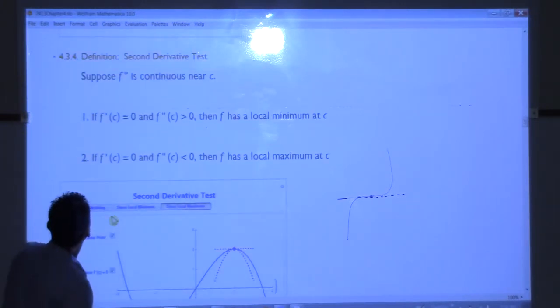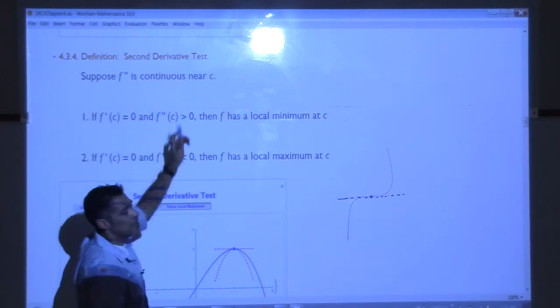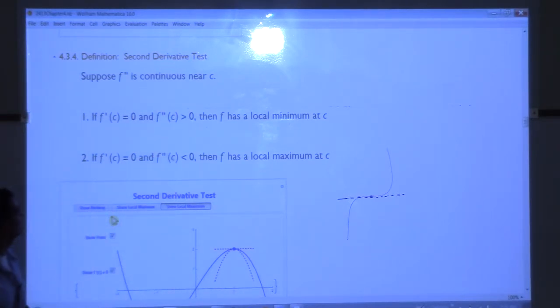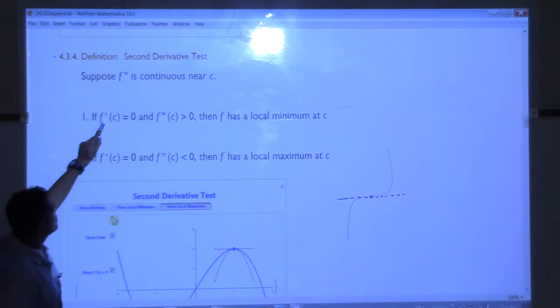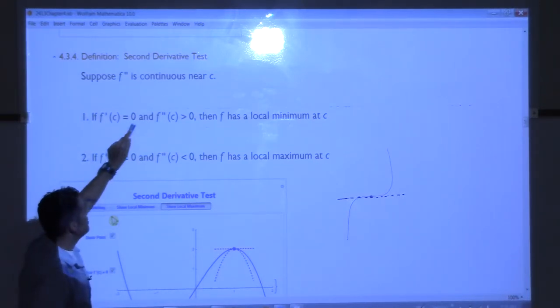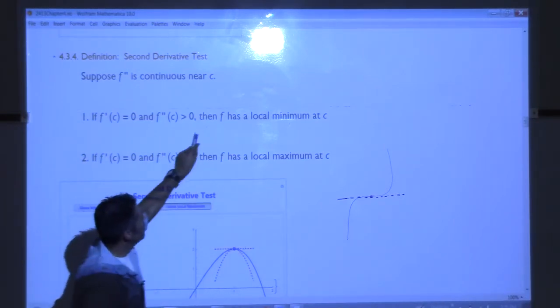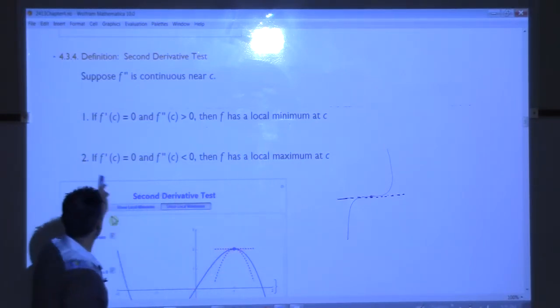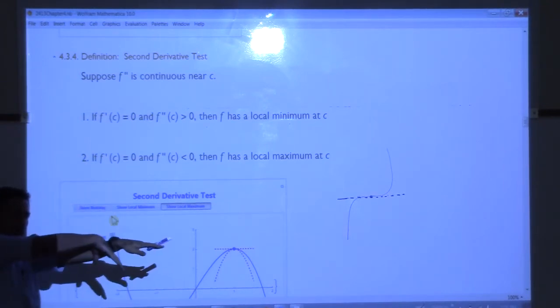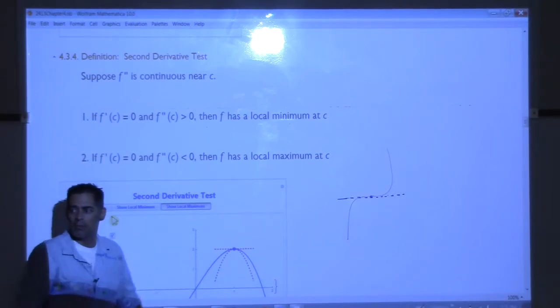Here's the test. Suppose the second derivative is continuous near c. That means the second derivative exists. If the first derivative of the function is 0 at some point c, and the second derivative is positive, so flat, concave up, you've got a minimum at that point. If you have flat, concave down, you're looking at a local max. Make sense?